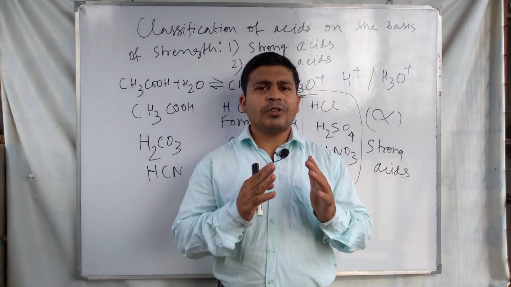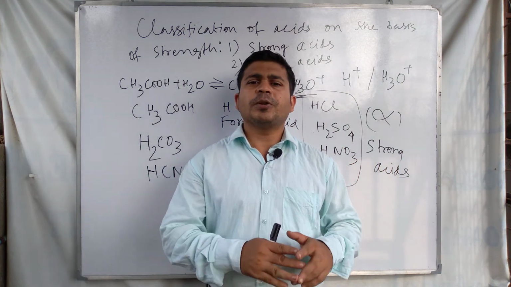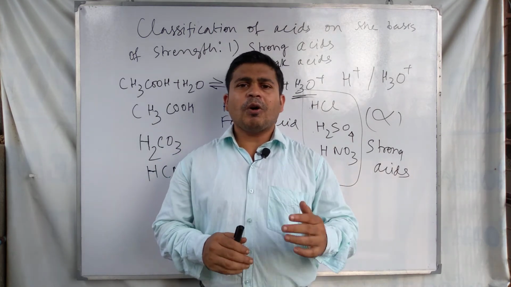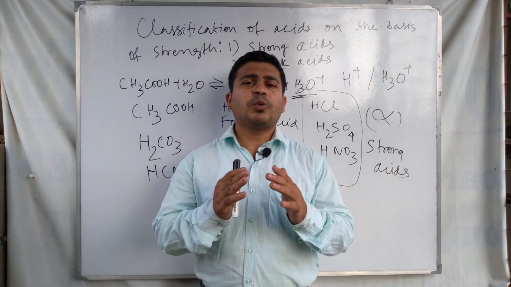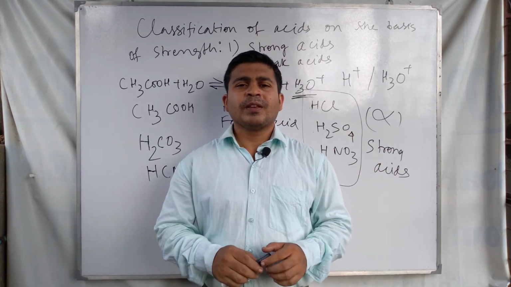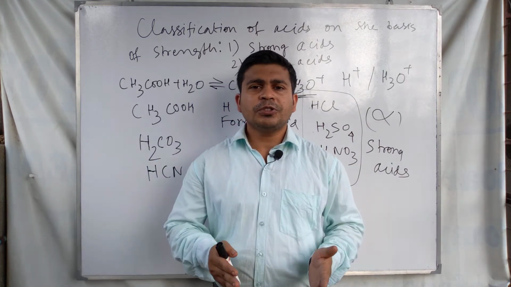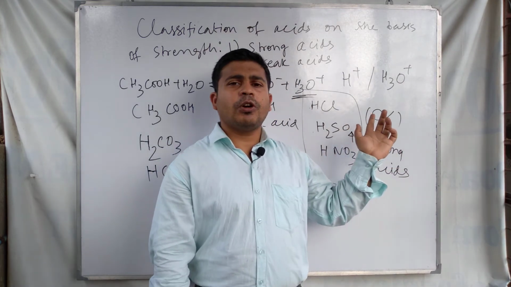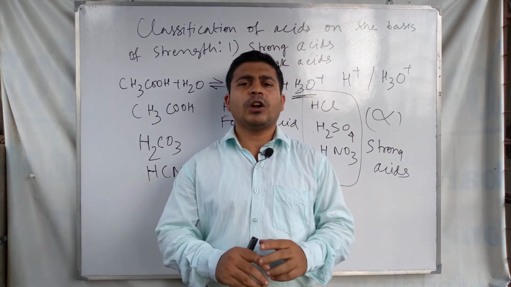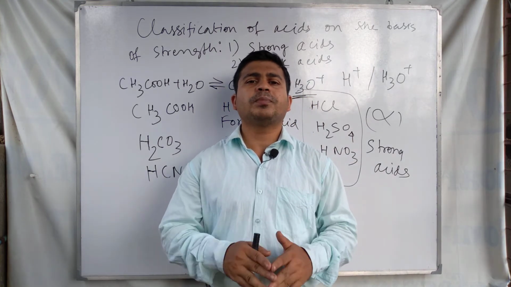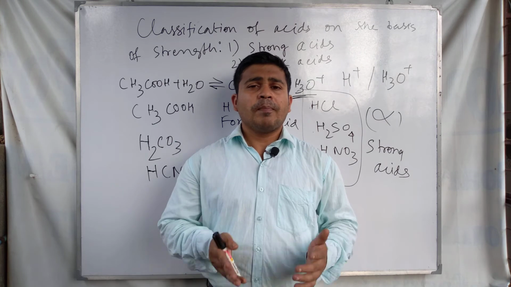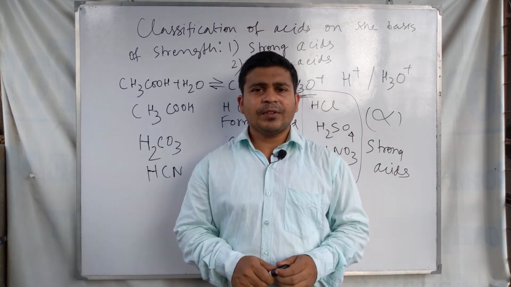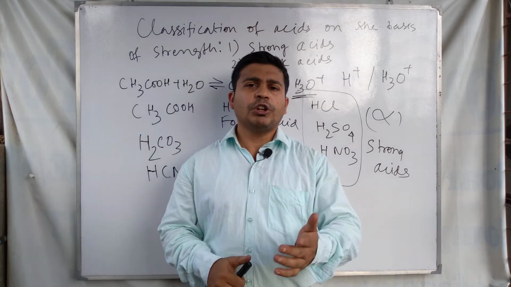For this reason, the aqueous solution of a strong acid contains only ions, but the aqueous solution of a weak acid contains ions as well as molecules. For example, the solution of HNO3, nitric acid, in water contains only ions of H plus and NO3 minus.